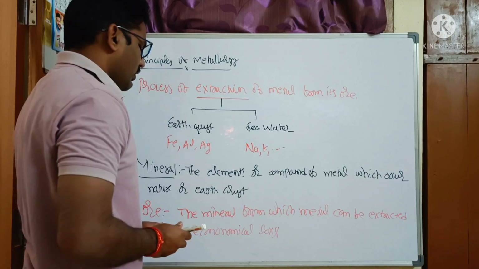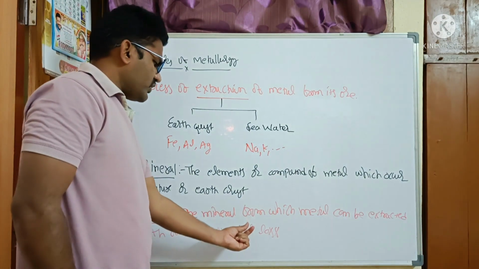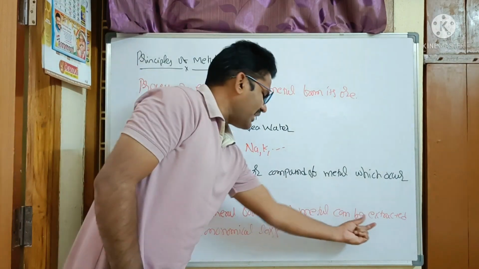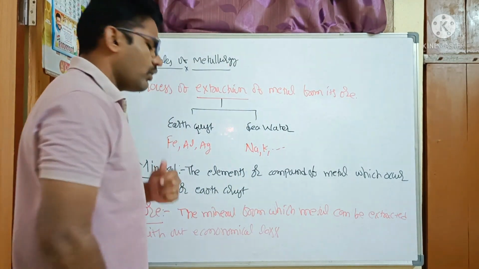I repeat, the mineral from which metal can be extracted without economical loss is called an ore.